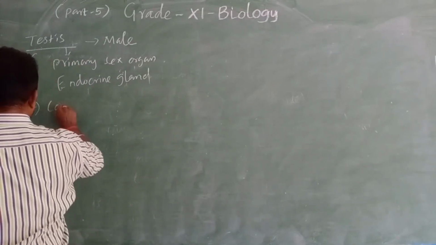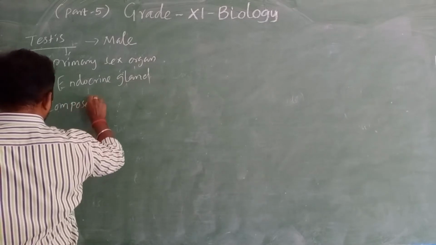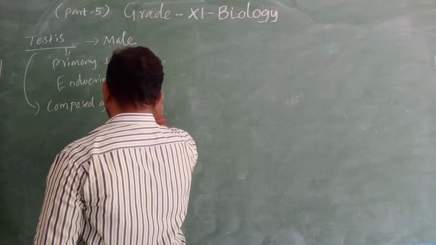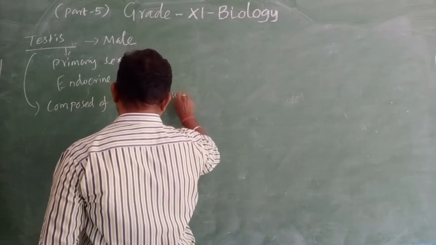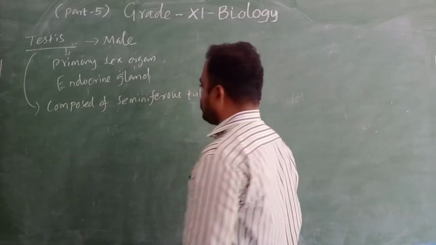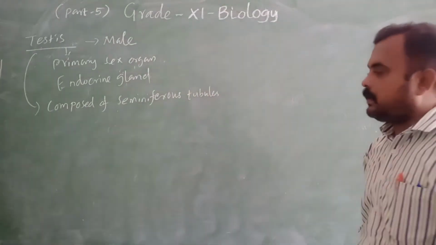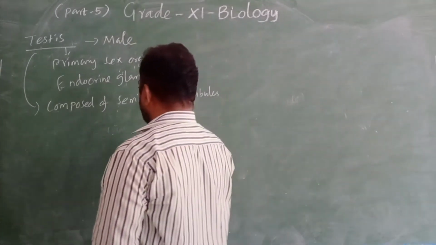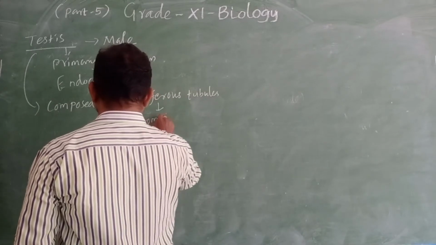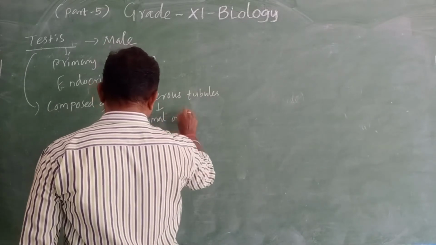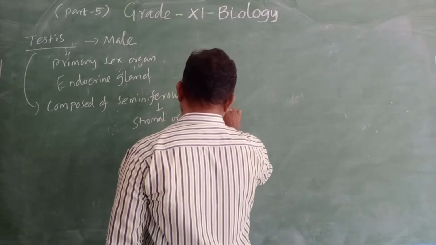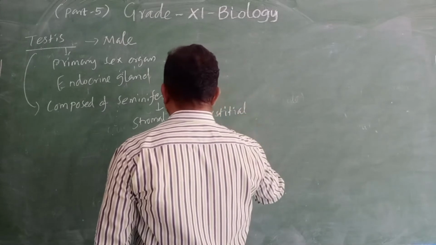Okay, right. Here it is composed of seminiferous tubules. The seminiferous tubules consist of stromal or interstitial tissue.